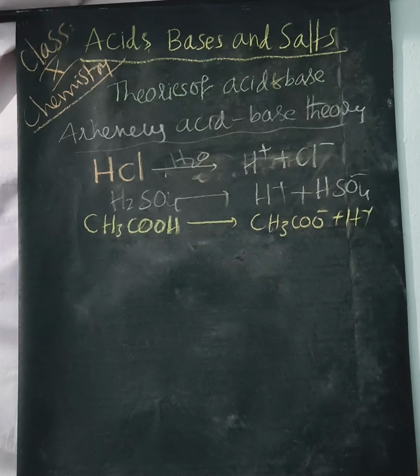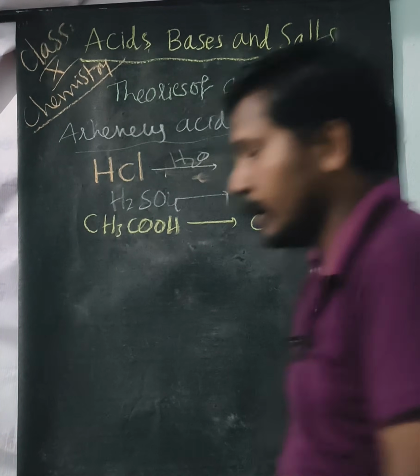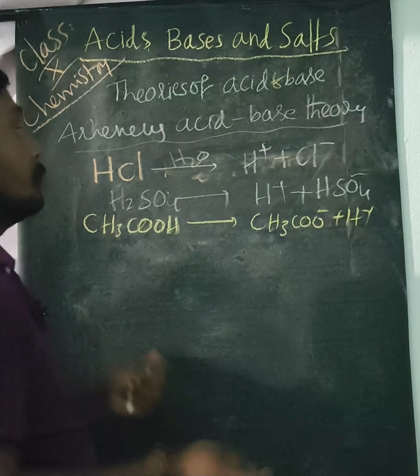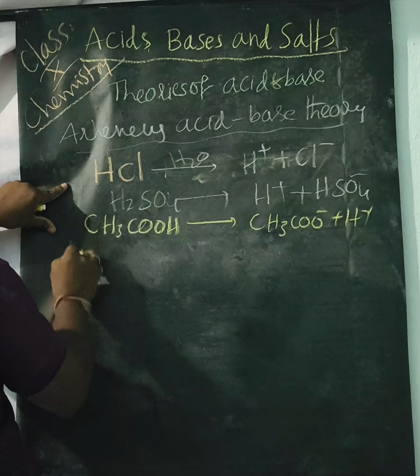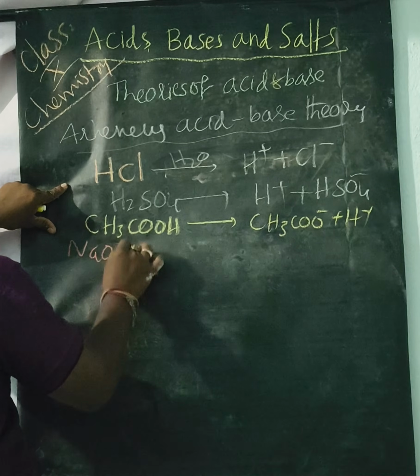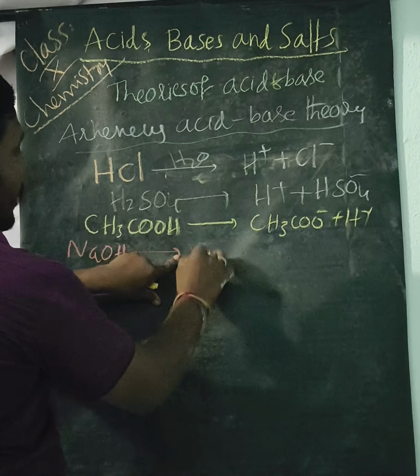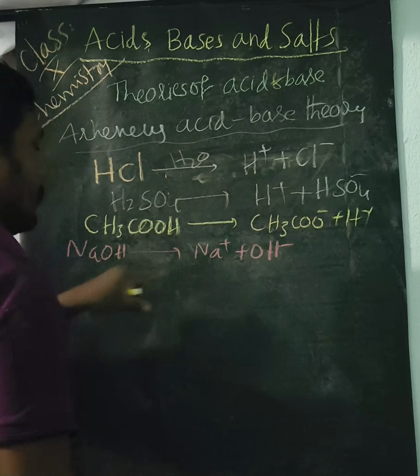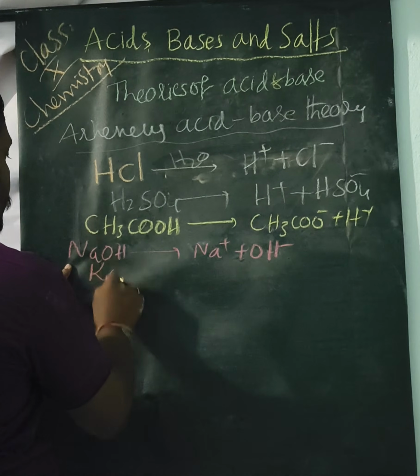Those substances which generally release OH minus ions are bases. For example, NaOH gives rise to Na plus and OH minus.